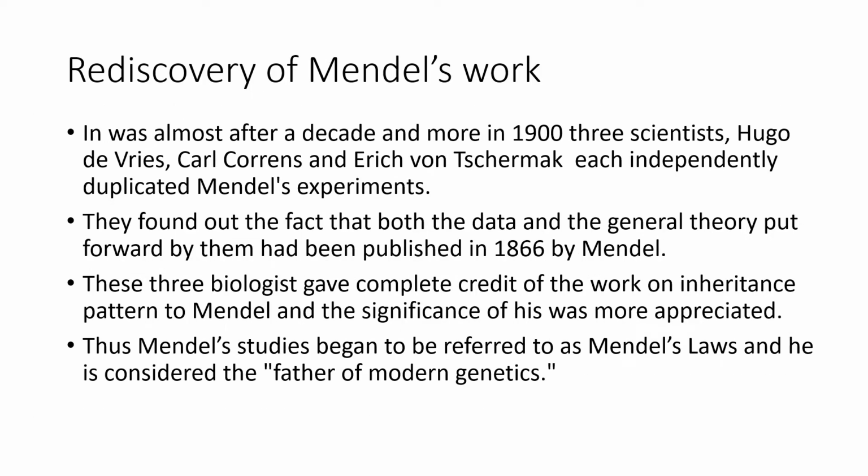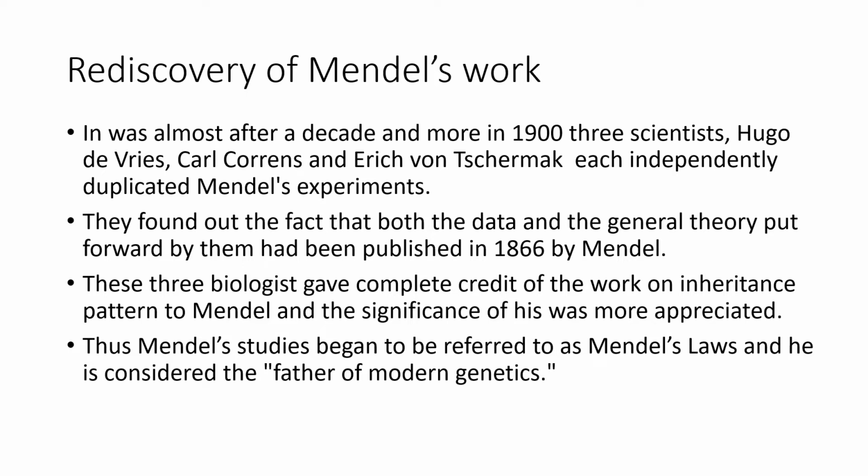So, rediscovery of Mendel's work. It was more than a decade after Mendel died, that is in 1900, that three biologists, or we can say botanists, Hugo de Vries, Karl Correns, and Erich von Tschermak, each of them independently duplicated Mendel's experiments. That means each of them, without knowing each other, worked on experiments of inheritance, and